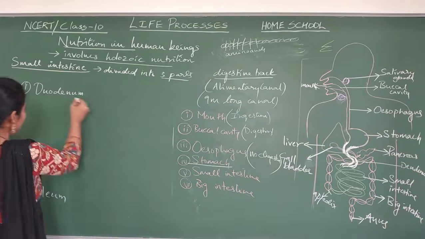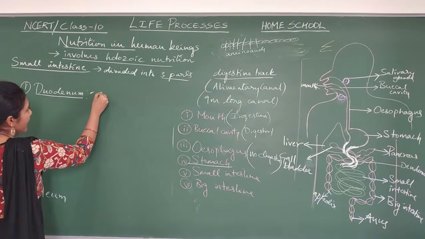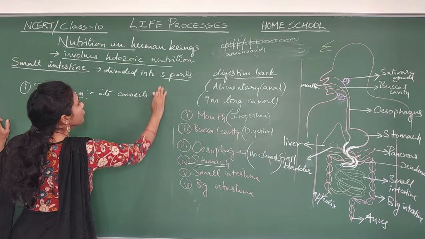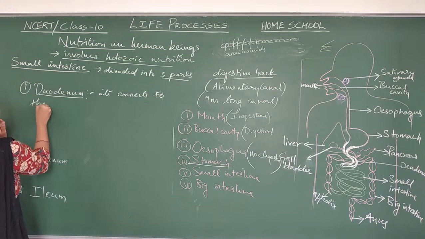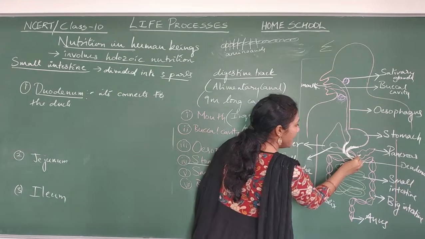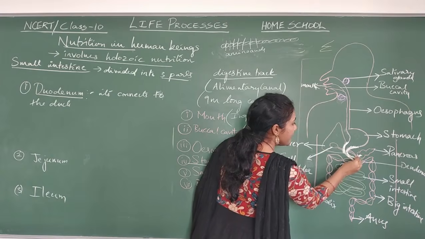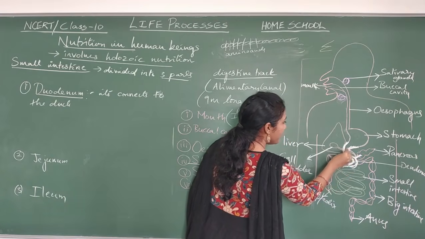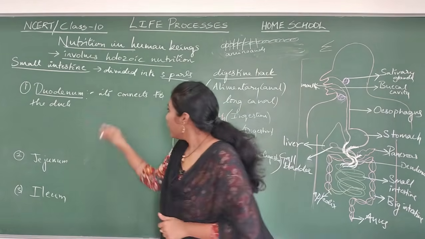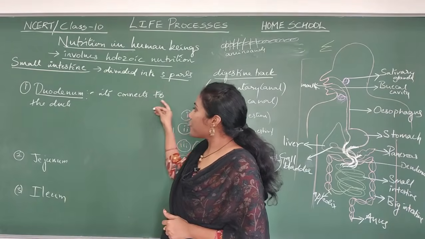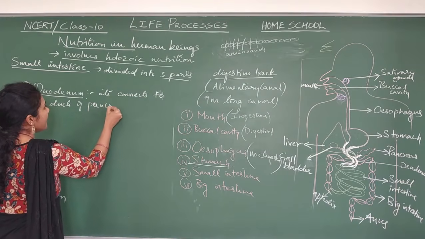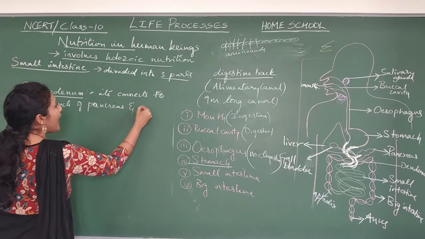The first point you need to understand is that it connects to the ducts. What do you mean by ducts? See, through these stems the duodenum is connected. Yes, this is one stem, this is one stem. So these stems are called ducts. Got to know? So the duodenum connects to the ducts of the pancreas and gallbladder.